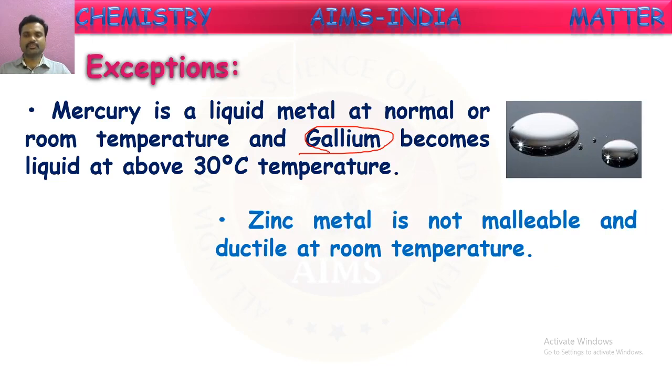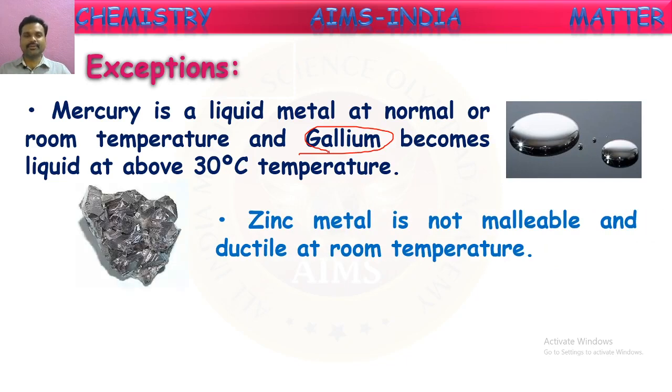Zinc metal is not malleable and ductile at room temperature. As we said, mostly all the metals are malleable and ductile, but some metals like zinc cannot be beaten into sheets or drawn into wires. They are brittle. Okay.